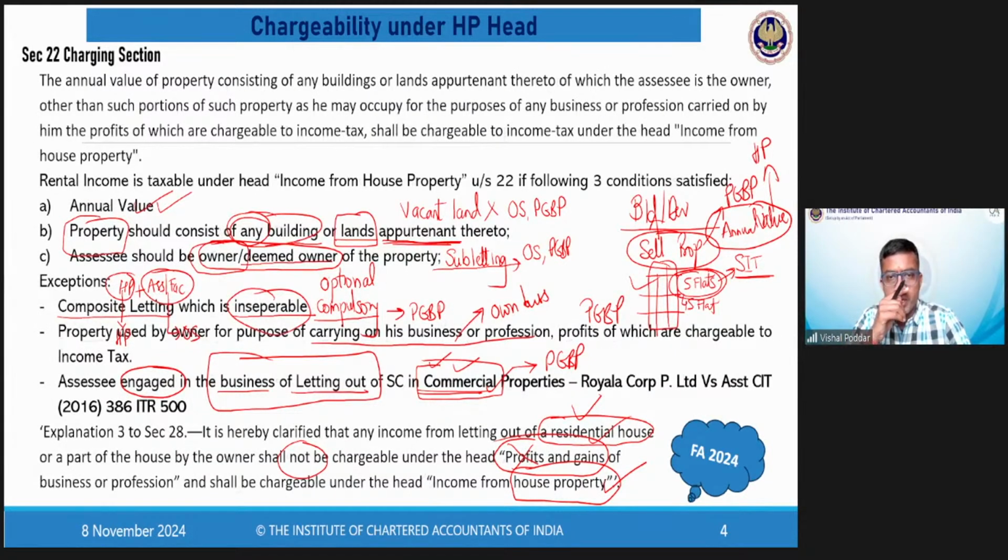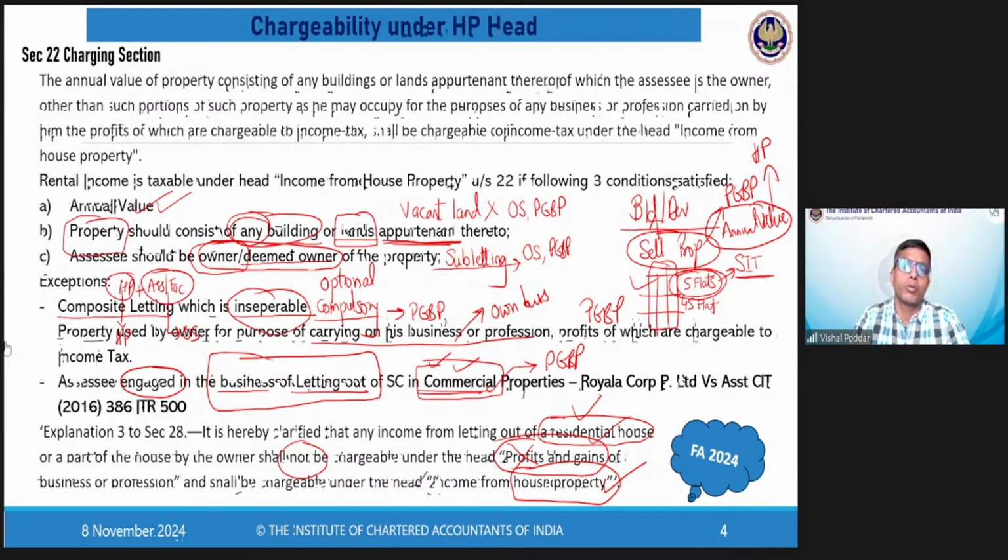Manvi says, the person who owns the building need not also be the owner of the land upon which it stands. What does that mean? See, many times, beta, the land may be a leasehold land. Like in Mumbai and many other cities where the land is very costly, many times it happens that the land is not purchased by that person. It is taken on a long-term lease, a 99 years lease, and only the building is constructed. So in that case, Manvi, what you are saying is applicable. The person who owns the building need not also be the owner of the land. Fine, Manvi?